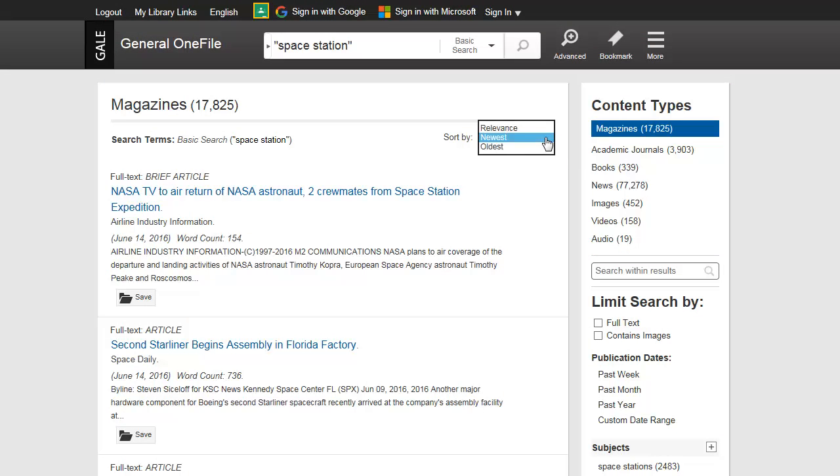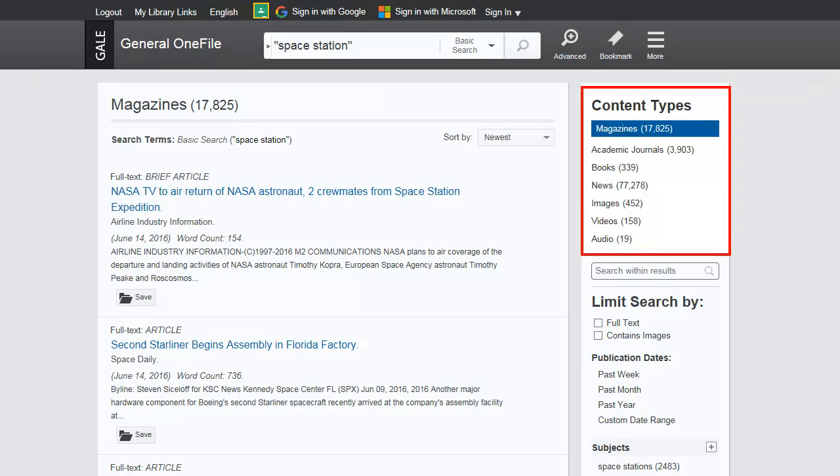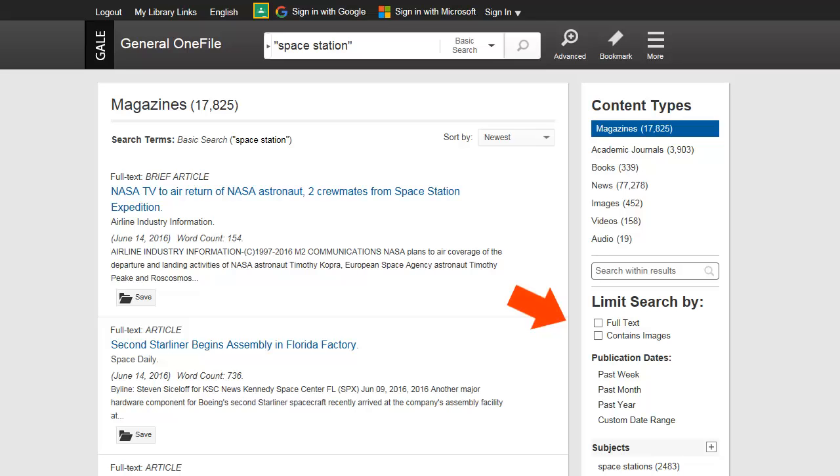You can sort your results by relevance, that is, how often your search term appears in a document, or from newest to oldest, or from oldest to newest. You can limit your results to a specific content type. Notice that the number of results for each is displayed. Or you can filter your results to full text or peer-reviewed journals, or to documents that contain images.